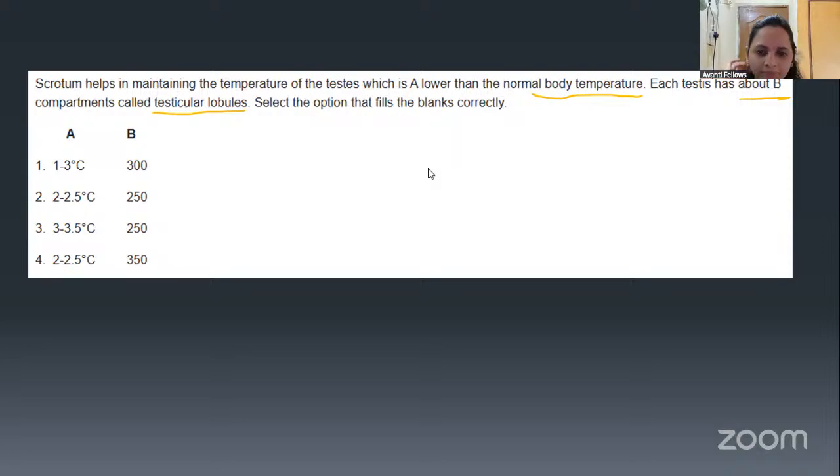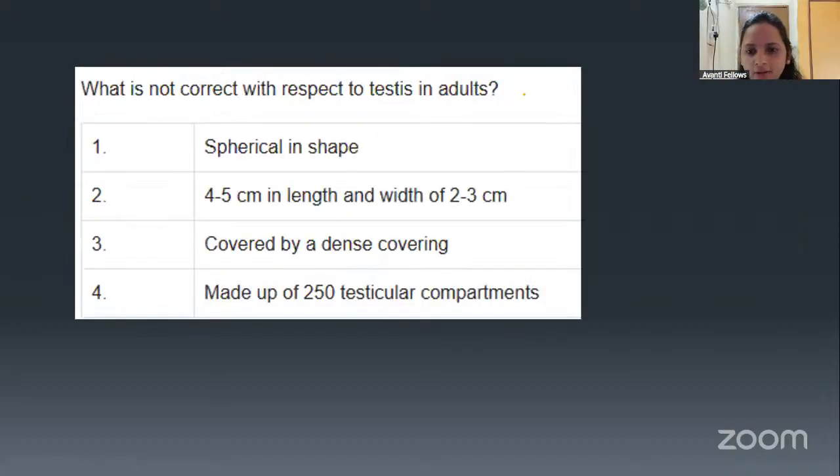So the correct answer is 2 to 2.5 degrees. That is, the scrotal sac will maintain a temperature less than that of the body temperature. Then 250 testicular lobules are there in the testis. The correct answer is B. Okay, then you can go to another question.